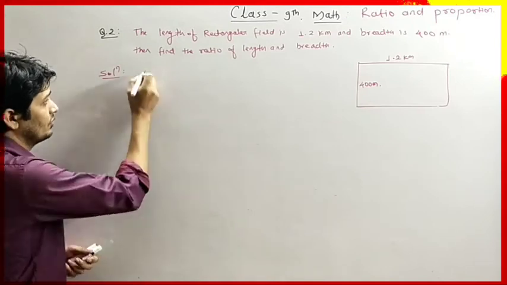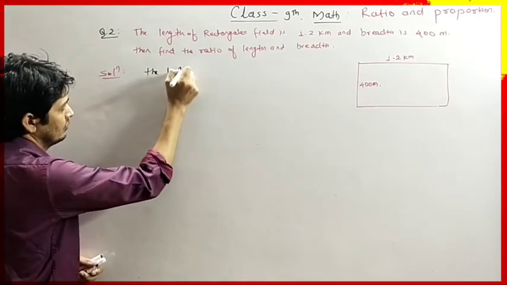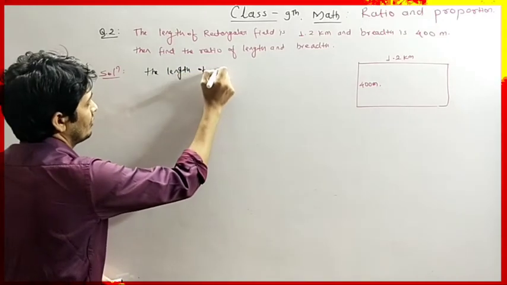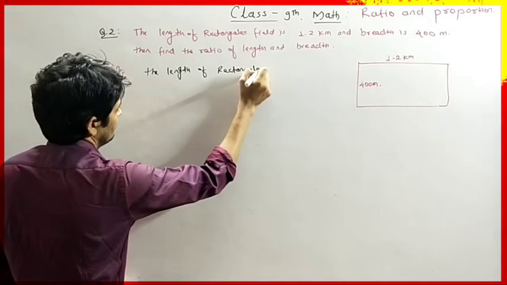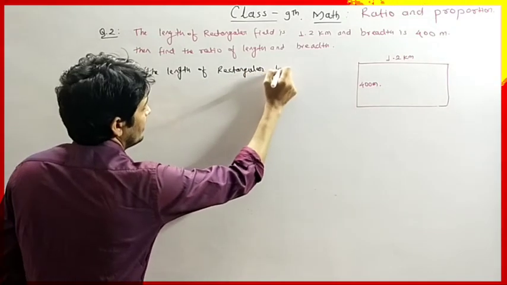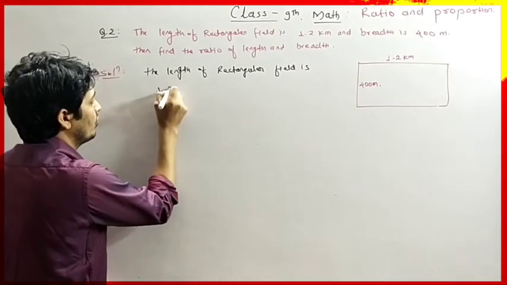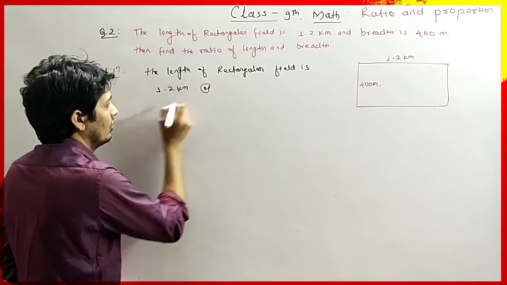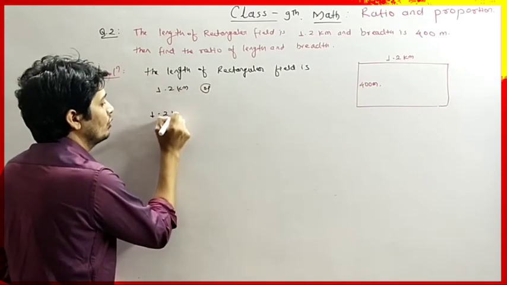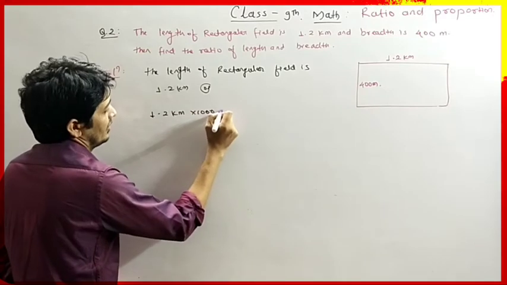Okay, so solution. The length of the rectangular field is 1.2 kilometer, or 1.2 kilometer into 1000 meter.